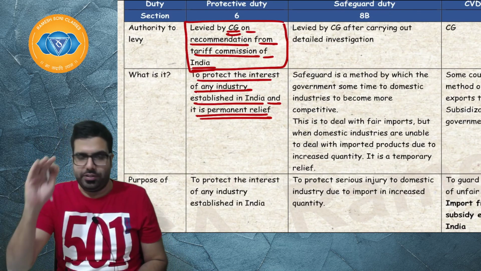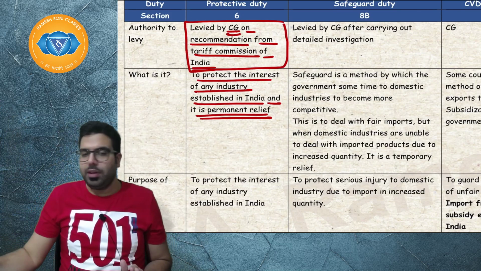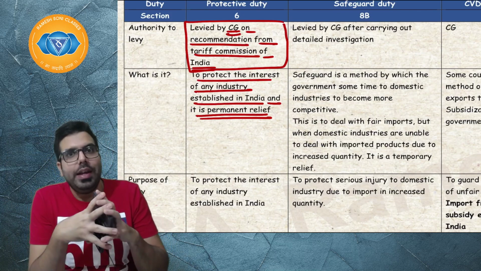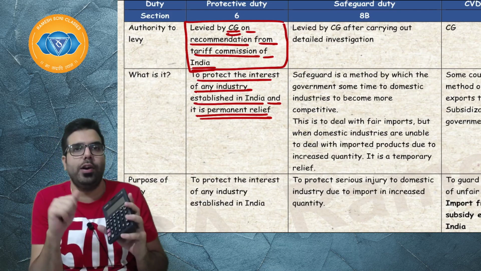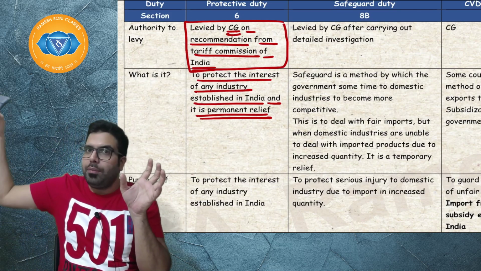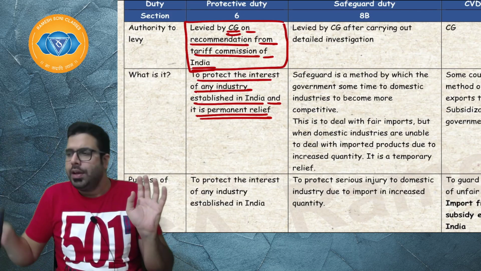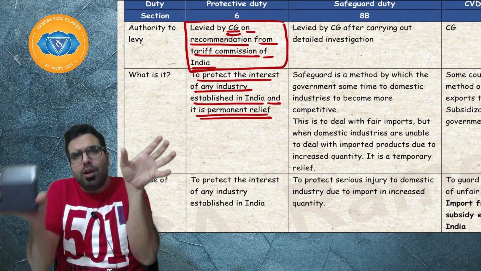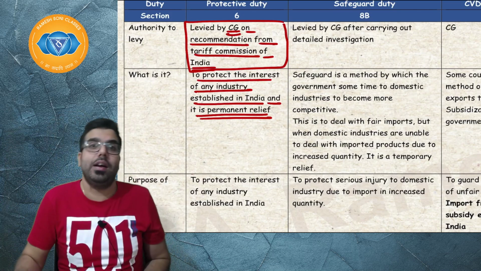I'll tell you what happens. Supposing this calculator is produced in India and sold at 100 rupees. When this calculator comes from outside India, it is a fair import. Custom duty was levied, and it should at least come to the level of 100. However, it is coming only to 90 rupees, even after paying custom duties.